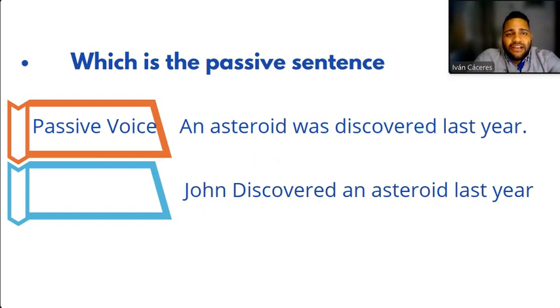That is not relevant, it's not important. The important part of the story is that somebody discovered an asteroid, and then an asteroid was discovered last year. So that is the important part of the story. Cool. So you can copy these examples if you want, and then we're going to check the patterns. I'll give you some time.